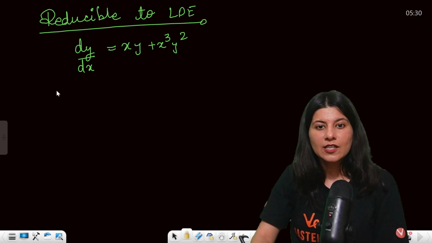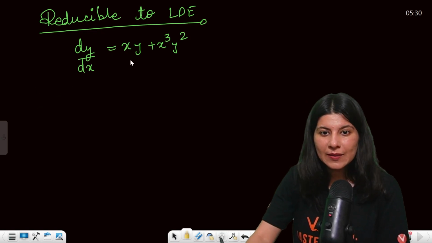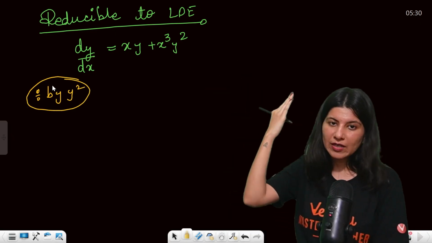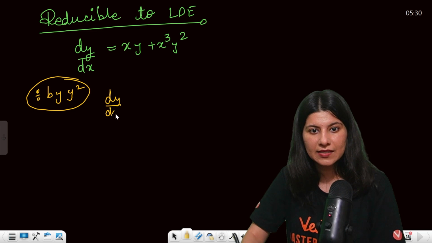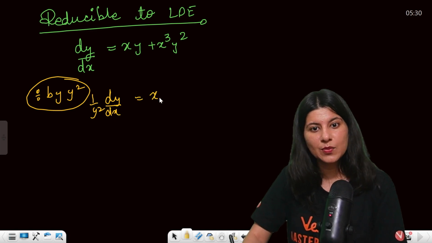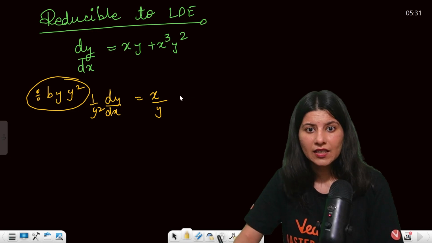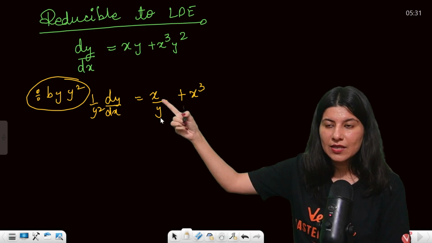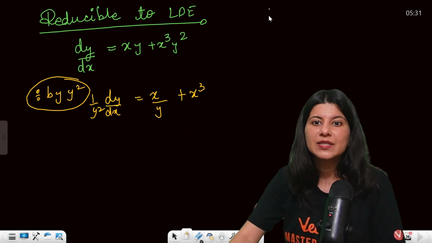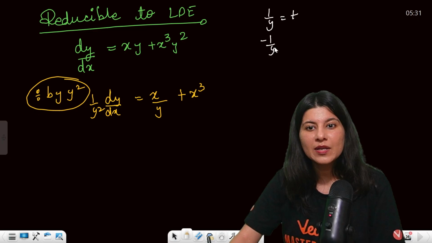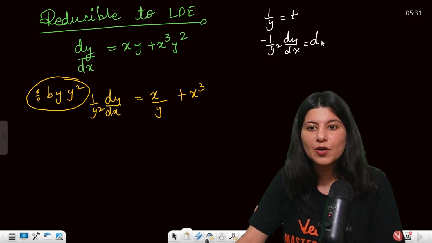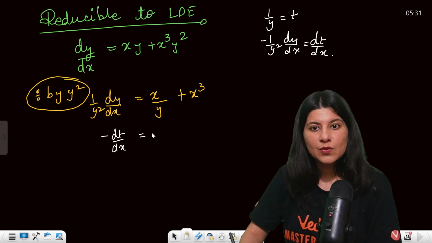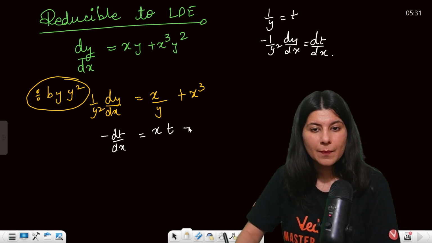How to tackle it? The moment you see an extra power of y, divide by y square. If it is y cube, then you have to divide by y cube. Divide it by y square: dy by dx times 1 by y square equals x by y plus x cube, correct? Now 1 upon y will be substituted as t, so that minus 1 upon y square dy by dx becomes dt by dx. So this is minus dt by dx equals x t plus x cube.